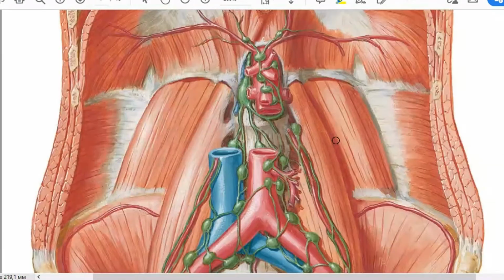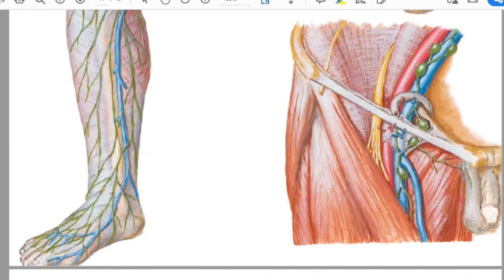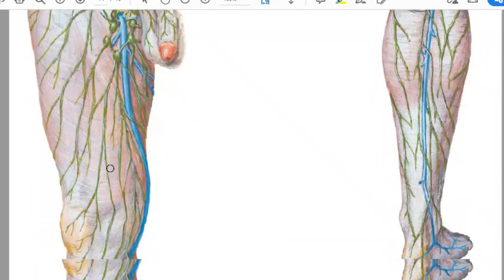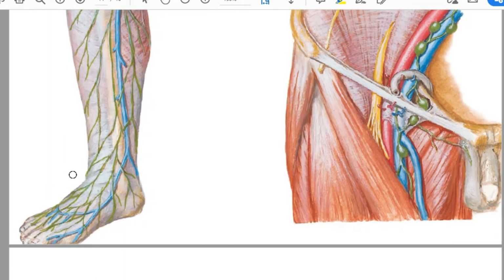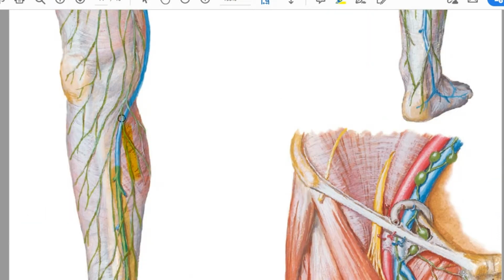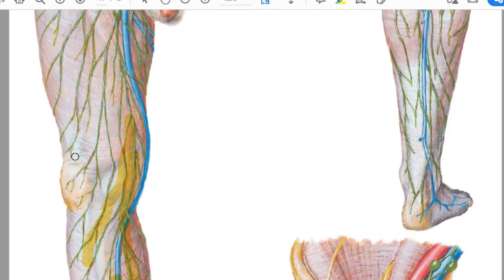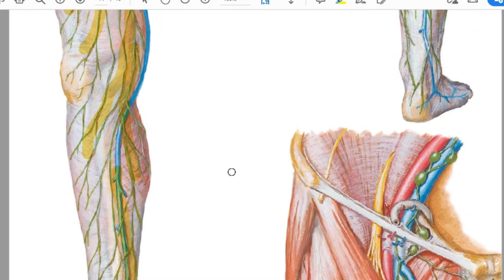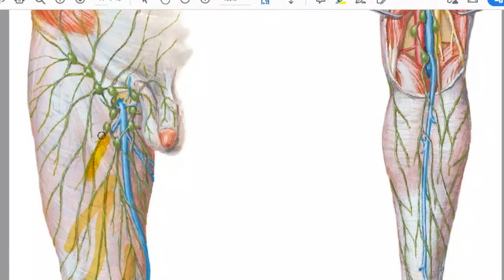And we go to the lymph nodes of your lower limb. It's easy here. It's the same as the upper limb, superficial and deep vessels. Superficial accompany vena saphena magna and parva. Deep accompany tibialis anterior, posterior, popliteal, and femoral veins. So everything starts on the backside of your foot. There are two groups of lymph vessels. One, the medial group, accompanies vena saphena magna and goes up and collects lymph from all your hip region, from the anterior region of your leg, and reaches the first group of lymph nodes.